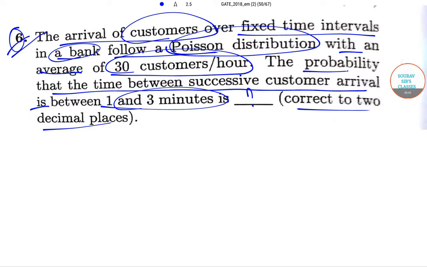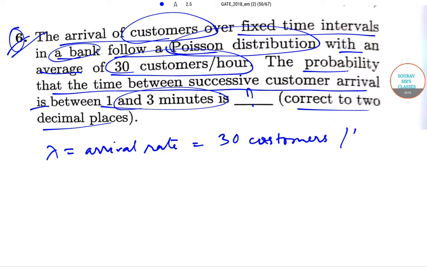So what we have been given: the arrival rate, let the arrival rate be lambda. Arrival rate is 30 customers per hour. So per minute, how many customers will come?